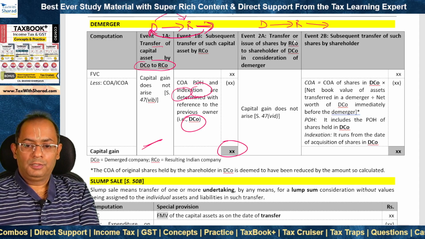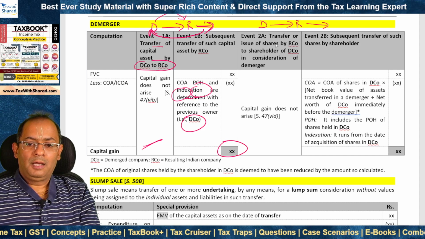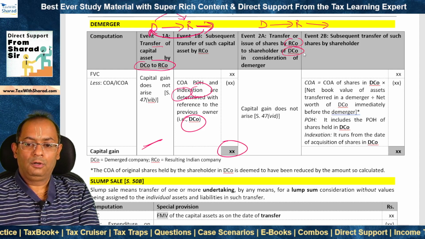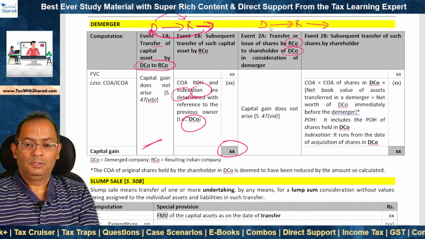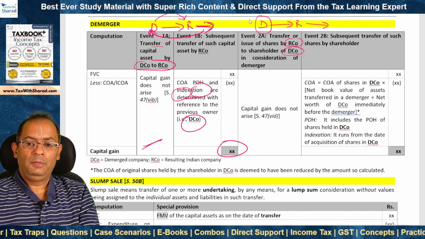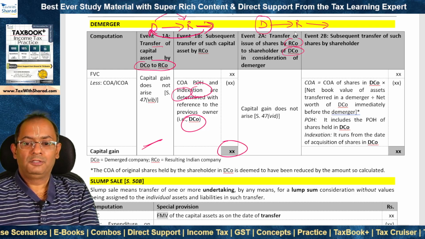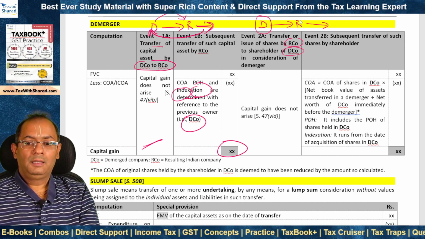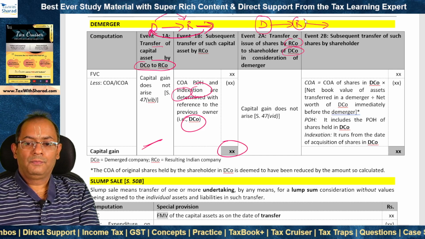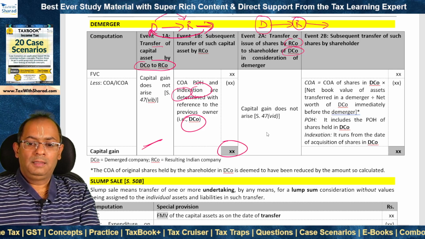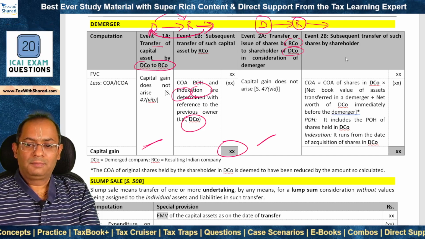What about shareholders? Firstly, there will be a transfer or issue of shares by the resulting company to the shareholder of the demerged company in consideration of the demerger. So the shareholder will be holding the shares in the demerged company. Pursuant to the demerger, the shareholder will receive or will be allotted shares in the resulting company. In such case, capital gain does not arise.